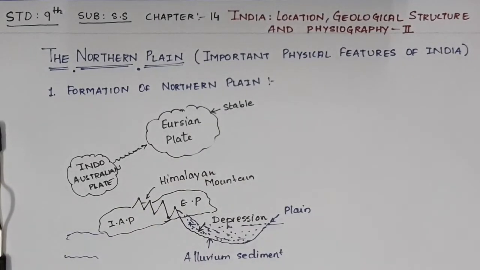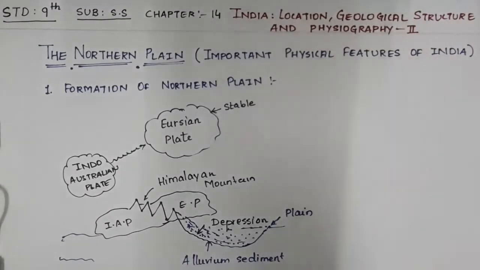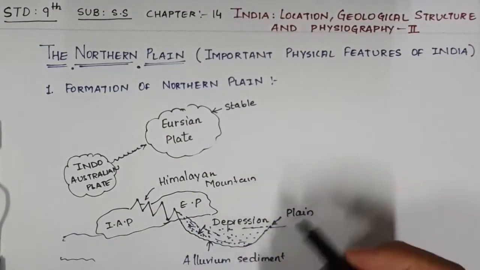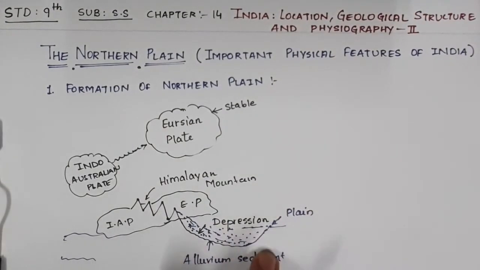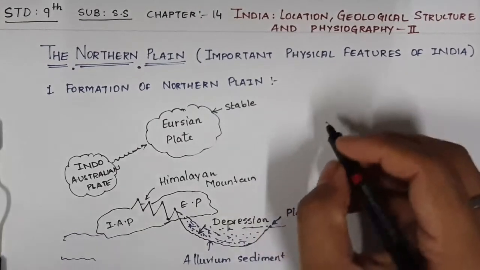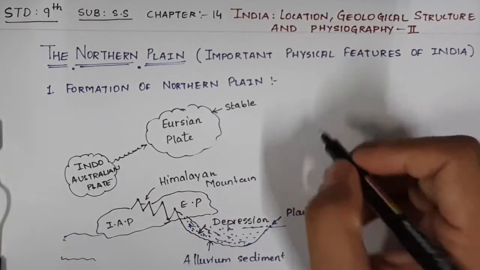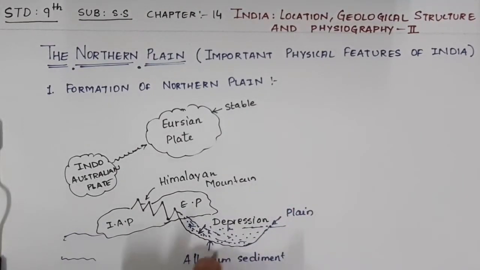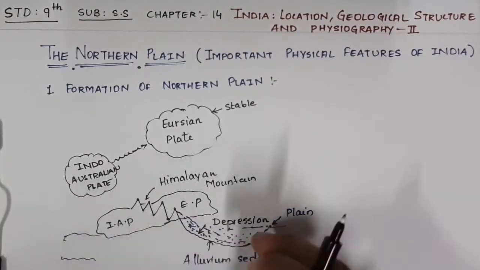Now let us try to understand the next topic. Before going to the next topic, it is important to understand which rivers contributed to the alluvium sediment and the formation of the plain. Importantly, three main rivers contributed to this alluvium sediment and the formation of northern plain.